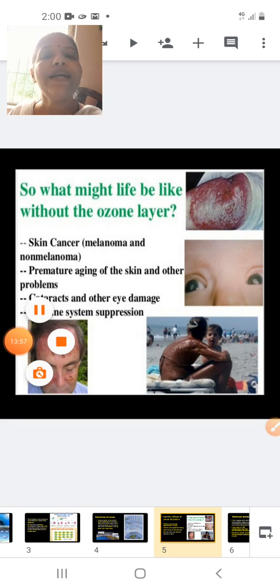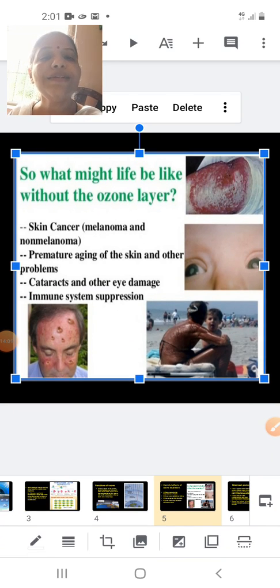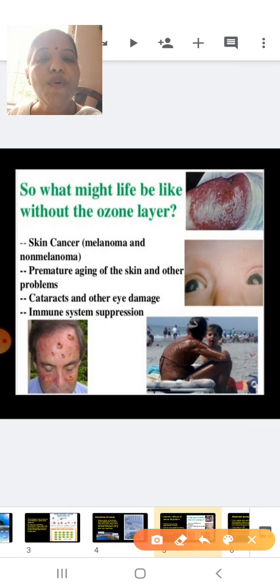Students, you can see it causes skin cancer. Here the names of the skin cancer have been given, that is melanoma and non-melanoma. These are the two types of skin cancer. Premature aging of the skin and other problems. It causes harm to the eyes, cataracts and other eye damage.